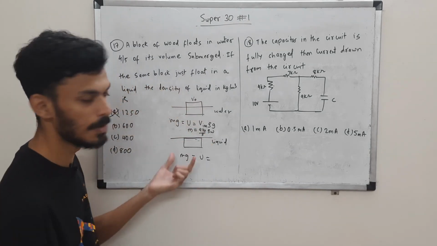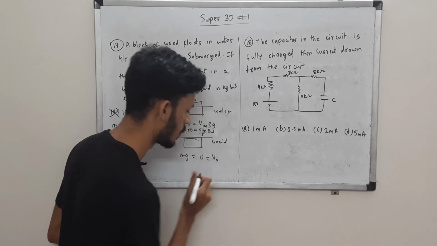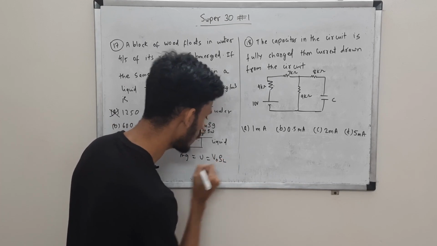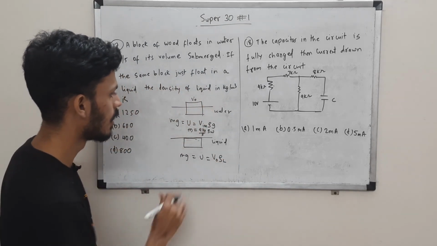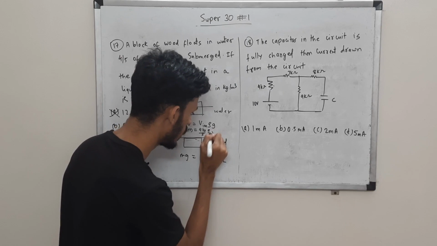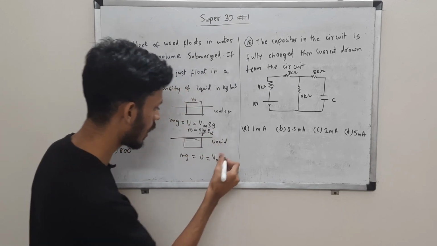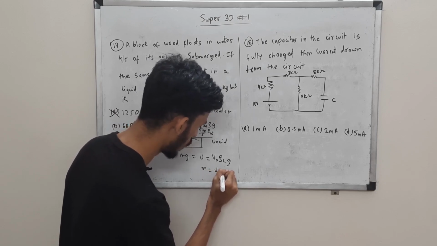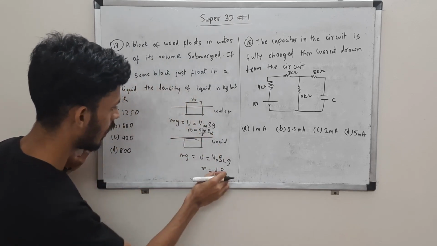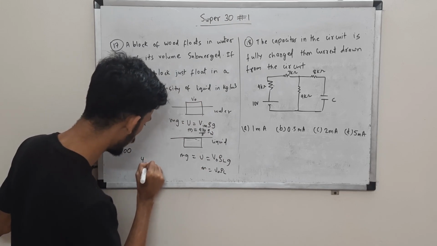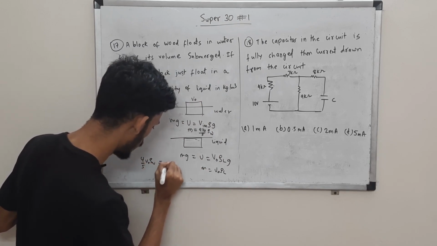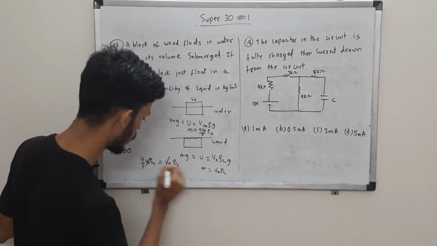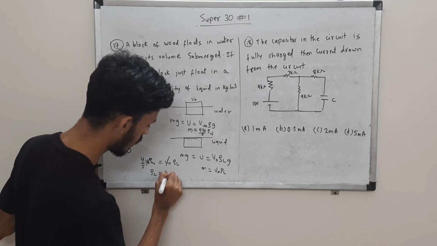Now in this case volume immersed is the total volume, right? It just floats, so it goes inside completely, and then the density of the liquid. In this case we have water, and in this case we have liquid, and g can cancel out, so we'll have m as V0 rho L. Now you can just equate these two, so you will get 4/5 of V0 rho of water is V0 rho of liquid. So V0 cancels, so rho of liquid is 4/5 of, that is what I said, right?